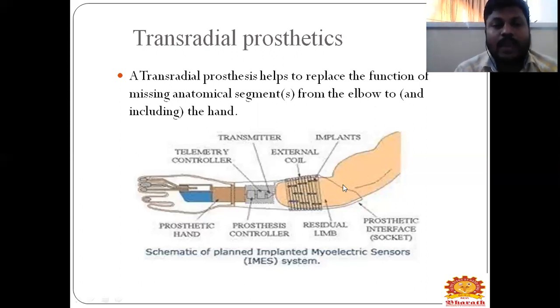What you will have is your prosthetic hand connected, and your telemetry control will be there. Next you will have a transmitter, and the prosthetic control will be there, and an extension coil will be implemented, and residual limb and sockets to fit it on your limb. You will have a prosthetic interface socket, and your sensors, controllers and drives, all of which come in contact with your elbow. That is transradial prosthetics.